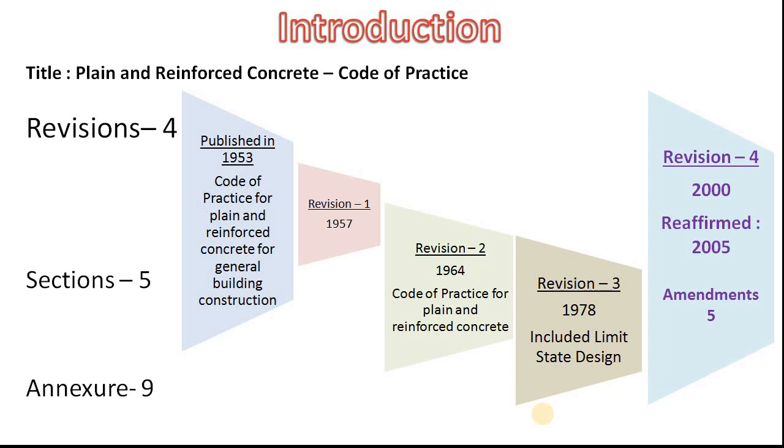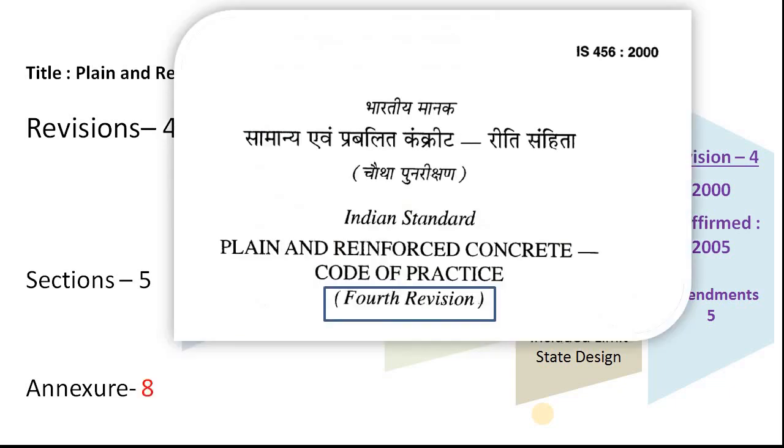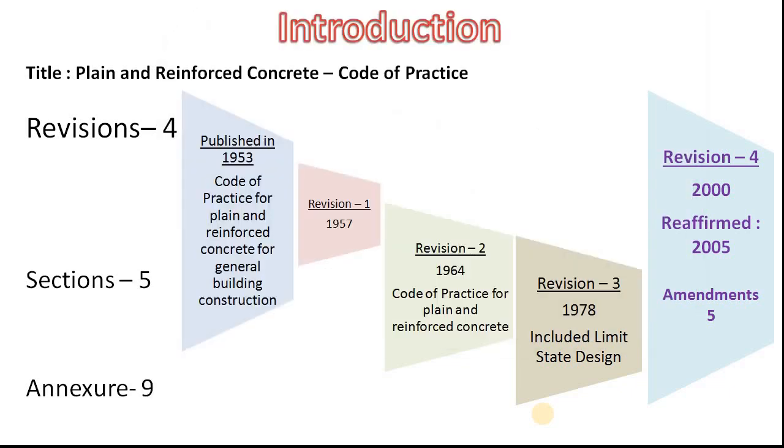Now let us come to the present revision of the code. In the year 2000, the code was revised for the fourth time, which is highlighted here. In this present revision, the minimum grade of concrete was upgraded to M20. Further, much importance was given to limit state design.